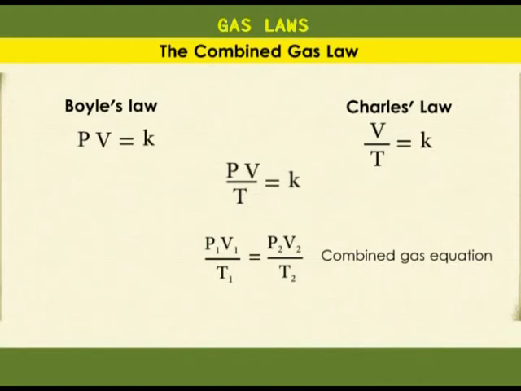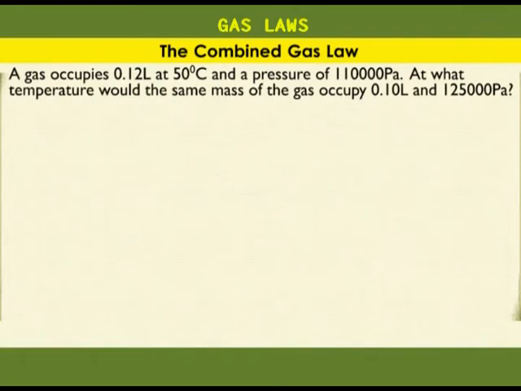Let's take an example. A gas occupies a volume of 0.12 liters at 50 degrees Celsius and a pressure of 110,000 Pascal. At what temperature would the same mass of the gas occupy 0.10 liters under a pressure of 125,000 Pascal?